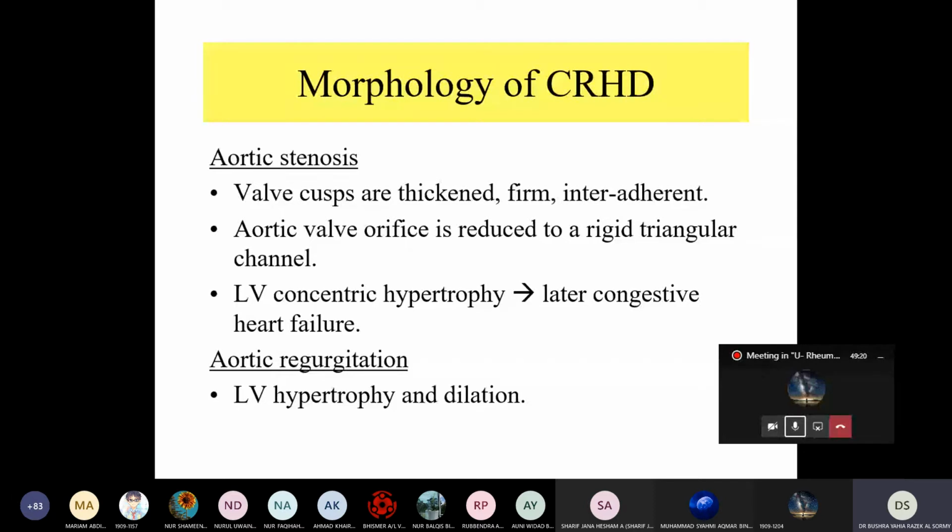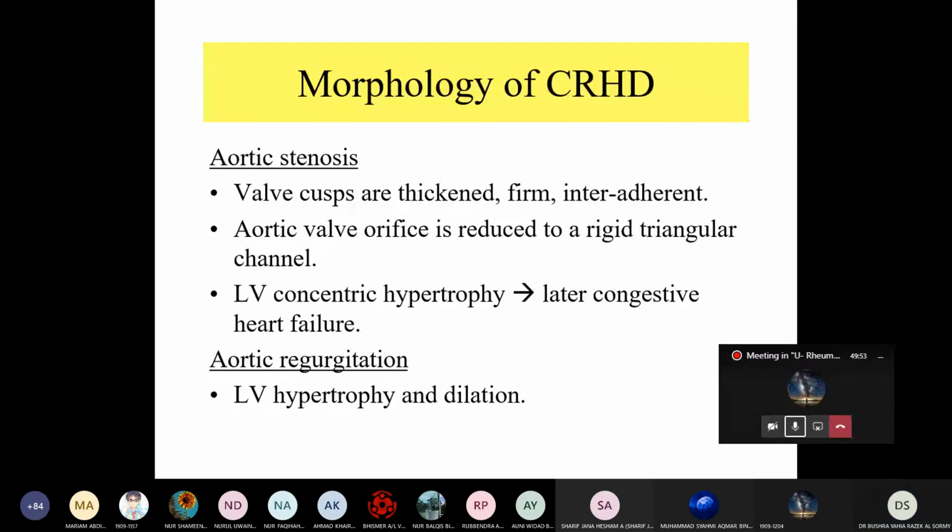Cor pulmonale means diseases like asthma or obstructive pulmonary disease, anything that increases the pulmonary hypertension. So the pressure goes back through the pulmonary artery to the right ventricle, causing right side heart failure.